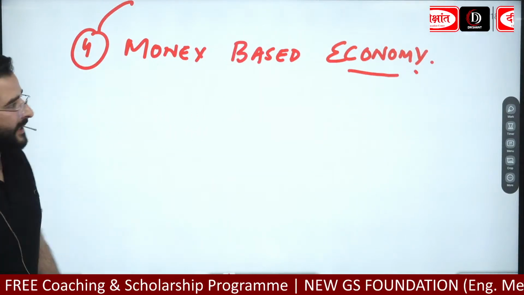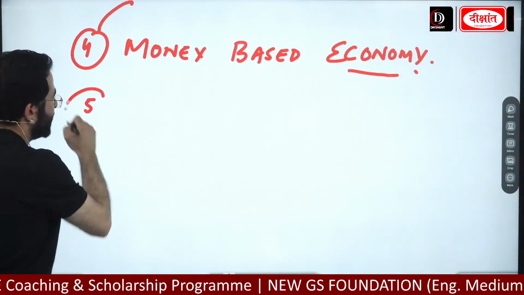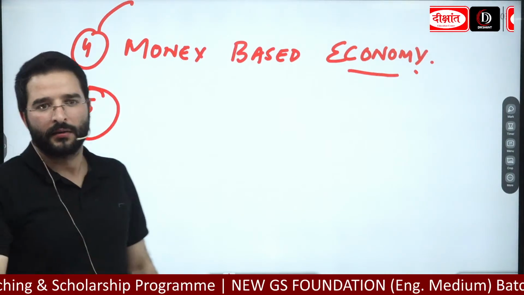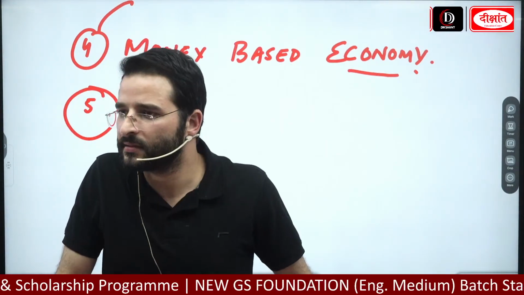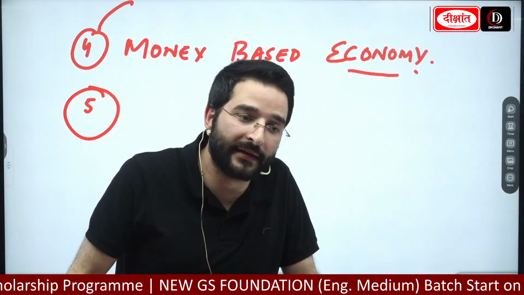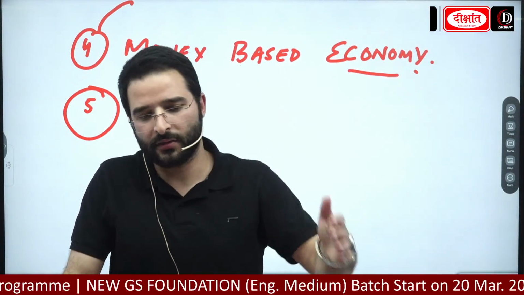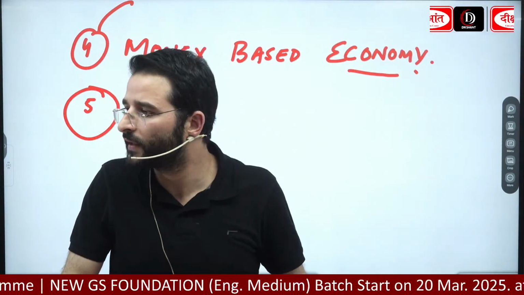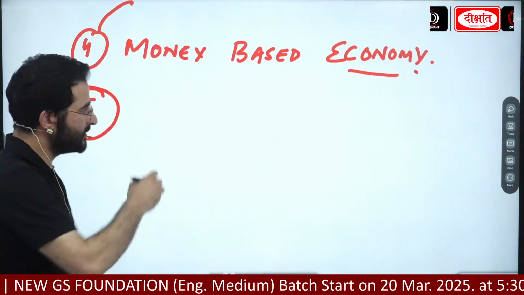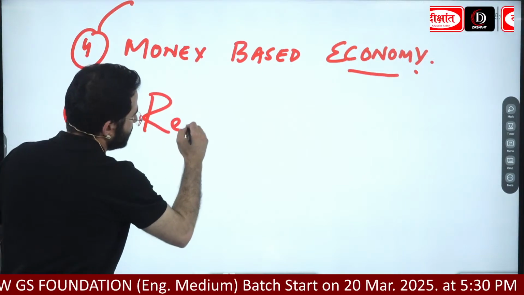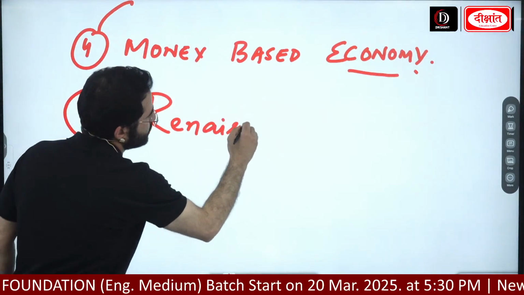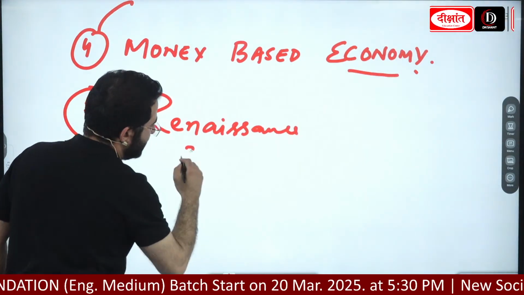One more reason, guys, that led to the decline of feudalism was the coming of the age of Renaissance and the coming of the age of Enlightenment. The Renaissance as well as the Enlightenment led to the decline of feudalism. One more: Renaissance and Enlightenment.